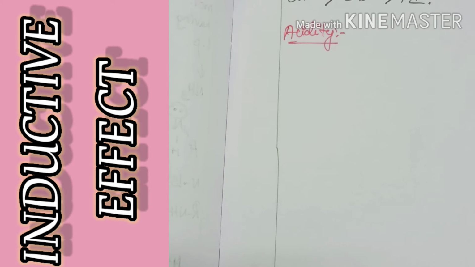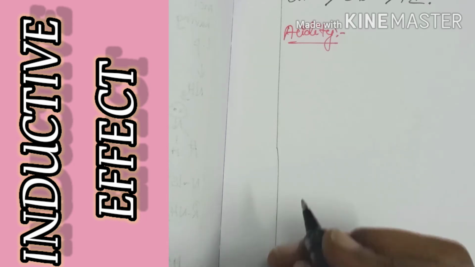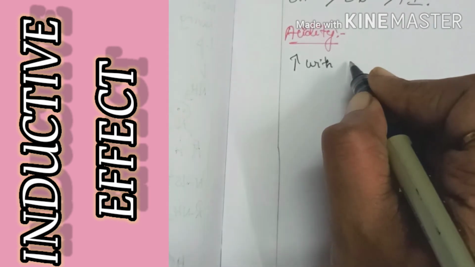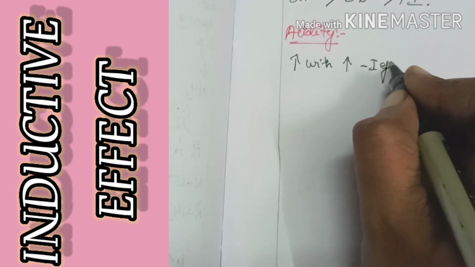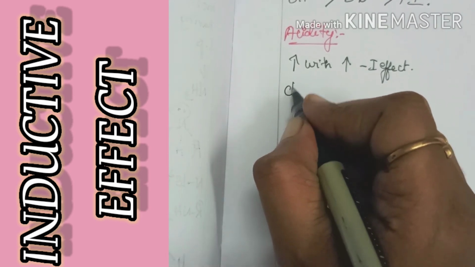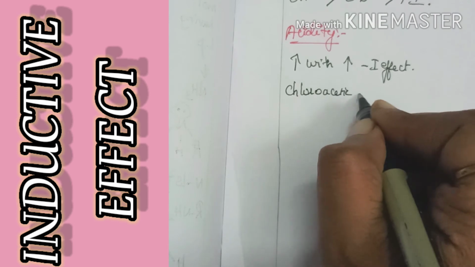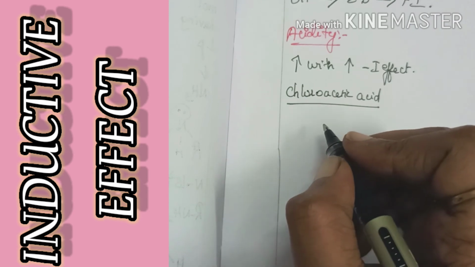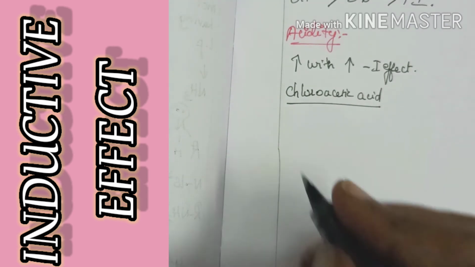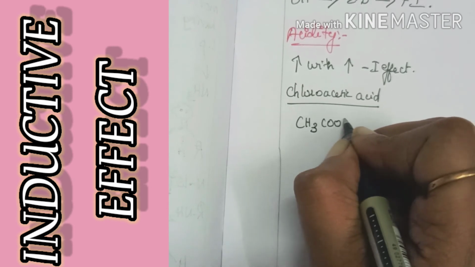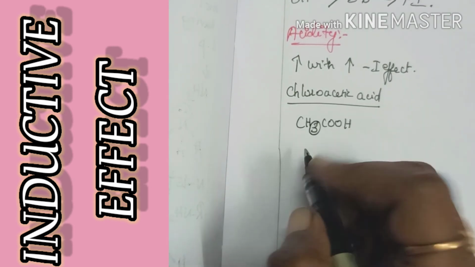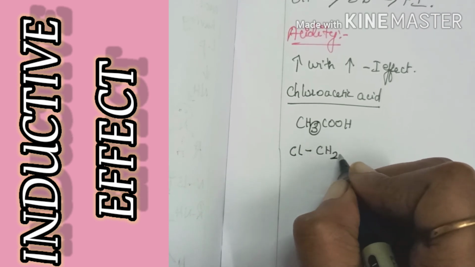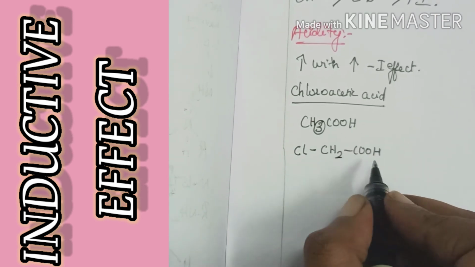So one more application of this inductive effect is to identify the strength of the acid. Always, the strength of acid increases with increase in minus I effect of the group. For example, if I take chloroacetic acid, various chloroacetic acids. What is chloroacetic acid? Instead of hydrogen, there will be chlorine. We know that CH3COOH is acetic acid. So instead of one hydrogen, if there is one chlorine, then it is known as monochloroacetic acid.